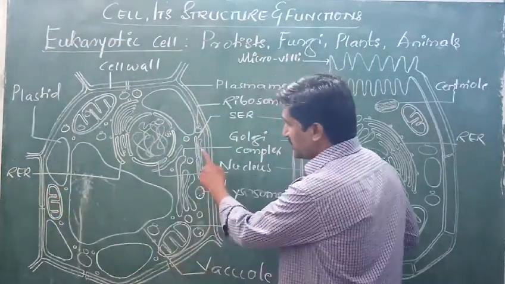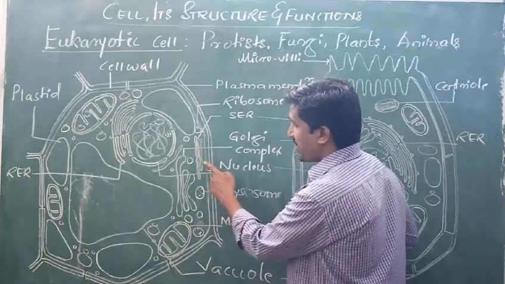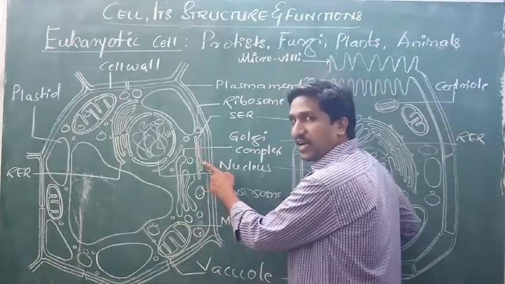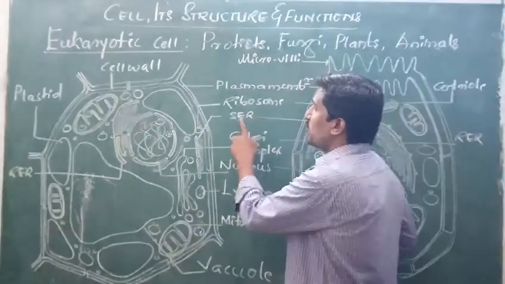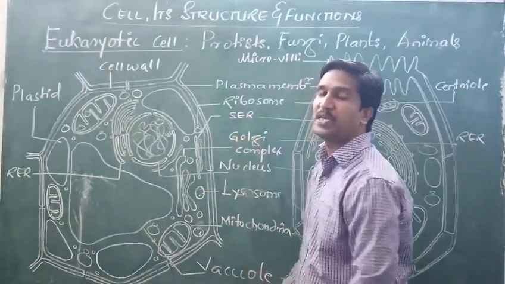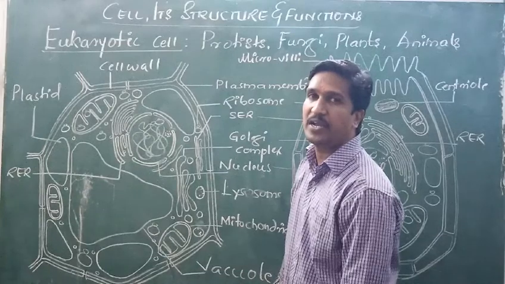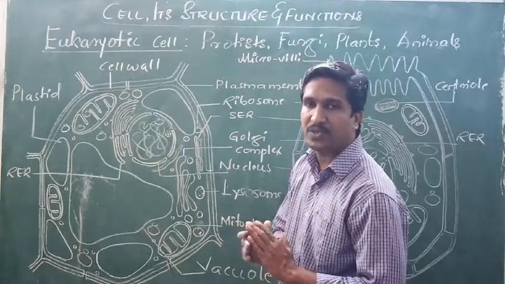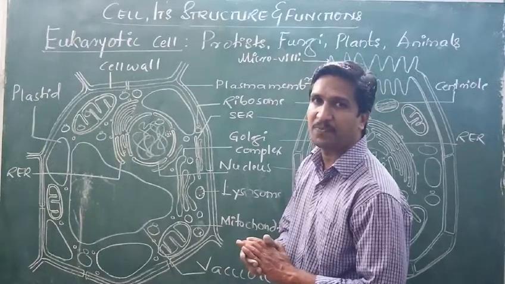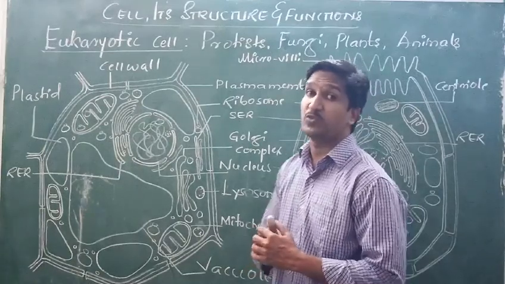The endoplasmic reticulum which does not have any ribosomes on its wall is called the smooth endoplasmic reticulum. SER and RER, on the basis of the presence and absence of ribosomes.